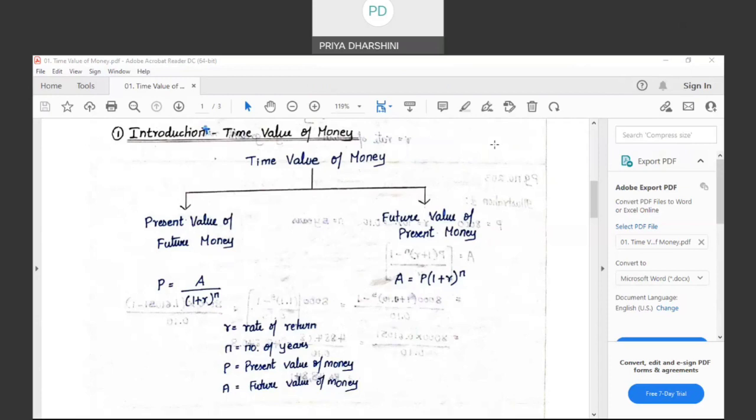Right. So, coming to the concept of time value of money. Time value of money can be classified into two forms. Please look at the cursor movement. Time value of money can be classified into two forms, which is the present value of future money and the future value of present money.